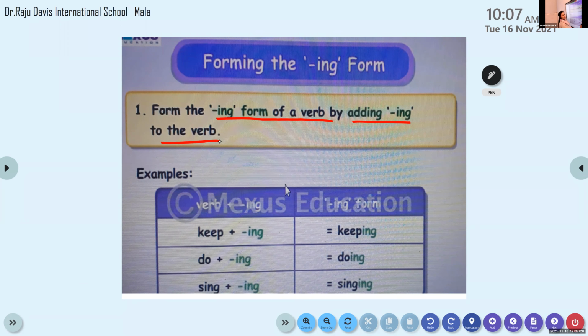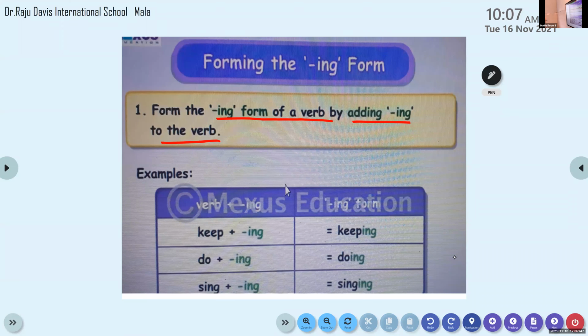Clear? Now all of you please take your rough book. Now we are going to learn forming the ing form. There are different forms of adding ing to the verb. When we add ing to the verb, the spelling changes for certain words, but for these words there is not much change.